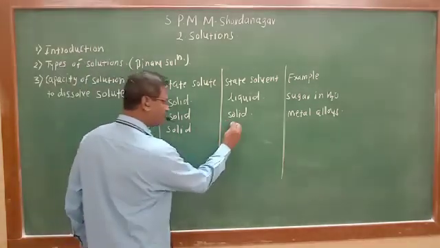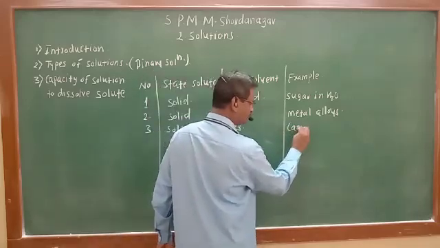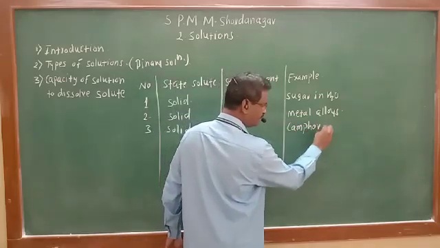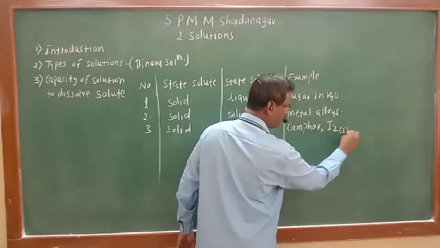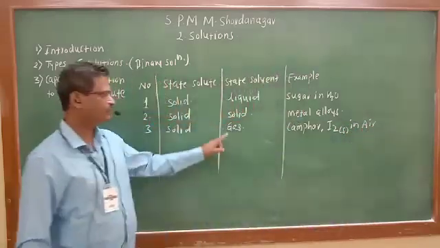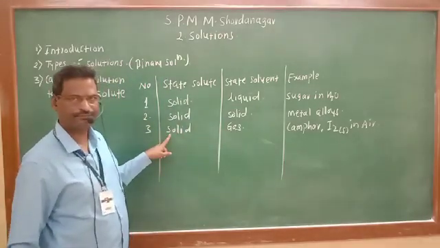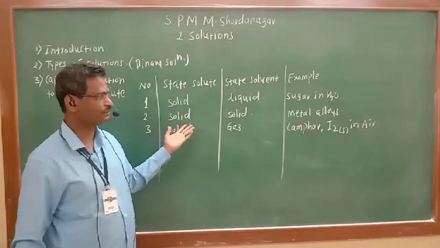Then solid in gas, camphor in air. Camphor is solid, or iodine solid in air. Gas is in large quantity, solid in less quantity. So these are the three types of solutions.